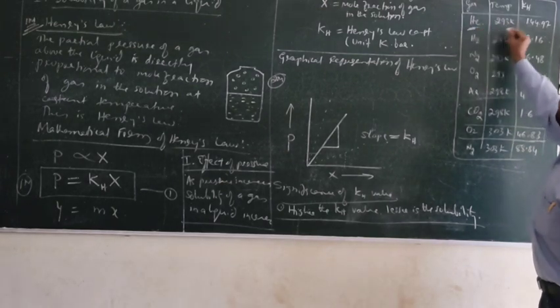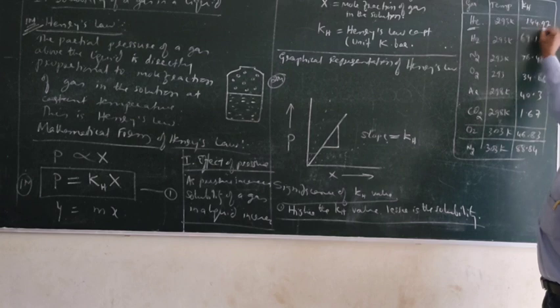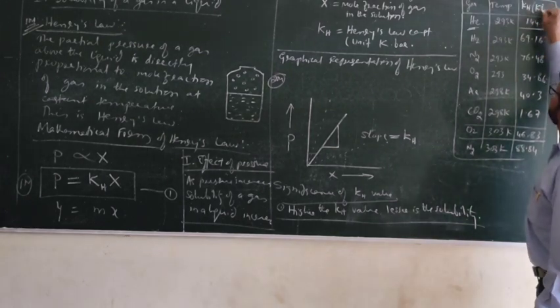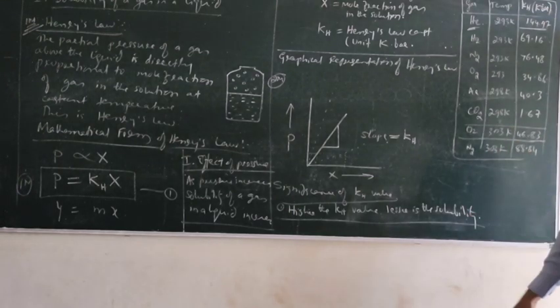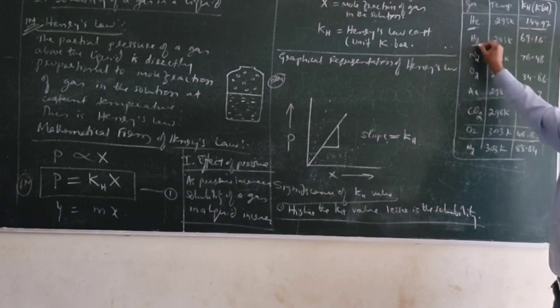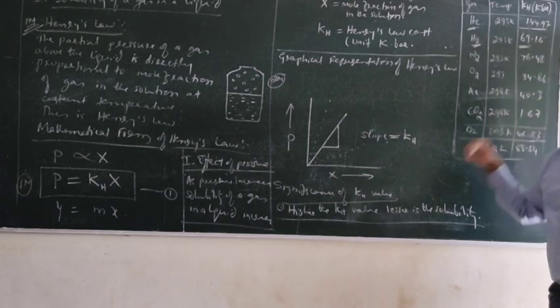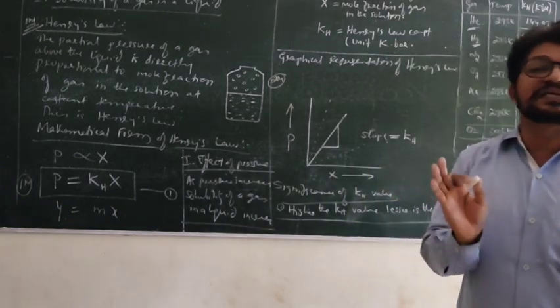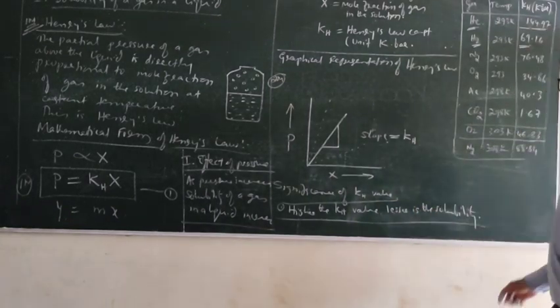Helium gas has a Kh value of 144.97 kilobar. That means helium is less soluble. Hydrogen gas has 69.16. Hydrogen gas is more soluble than helium gas.